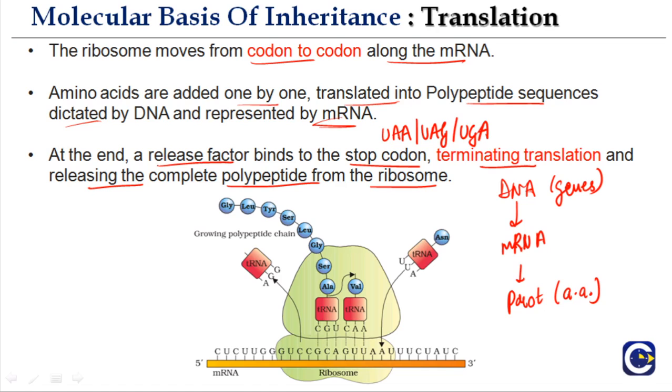The release factor has a structure similar to that of tRNA, but it doesn't contain any amino acid. So this release factor binds to any of the stop codons that is present, terminating translation and releasing the complete polypeptide from the ribosome. So this is how the entire process of translation takes place.